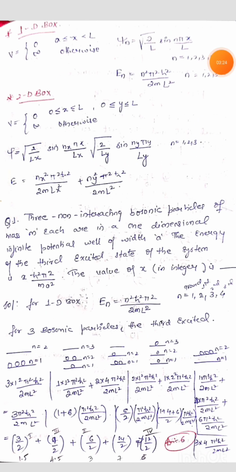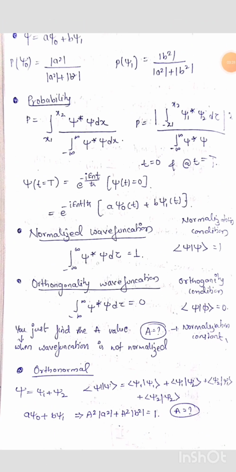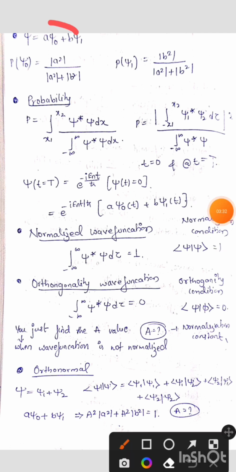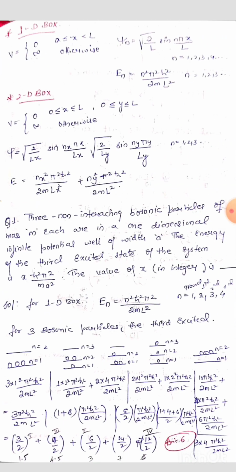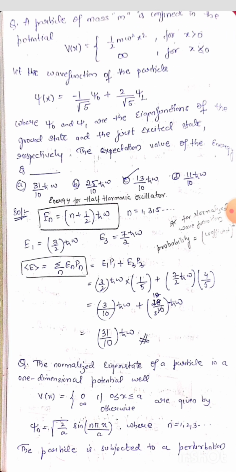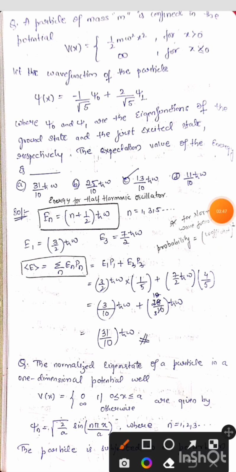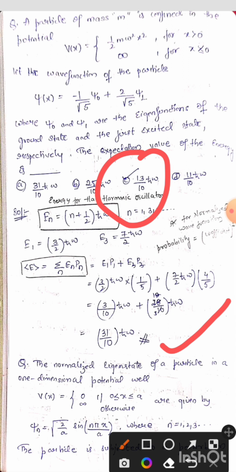Now see, if the wave function was not normalized, then how will the probability be found? It will be found in such a way, that is modulus of a square divided by a square plus b square, where a and b are the coefficients. Since it is the normalized wave function, you have just squared the coefficients. Upon simplifying, we will get 3 by 10 h cut omega plus 28 by 10 h cut omega. Totally we will get 31 by 10 h cut omega. This is the answer for the given question.